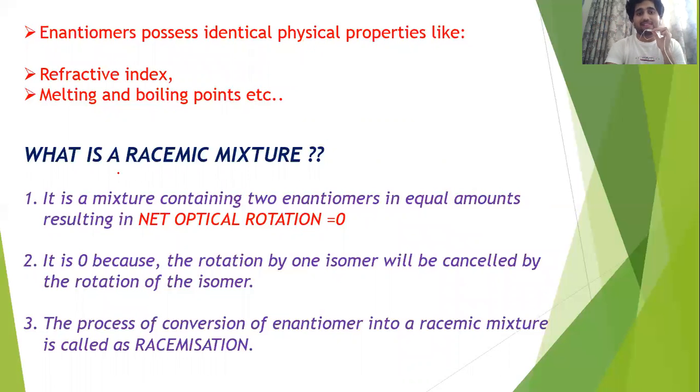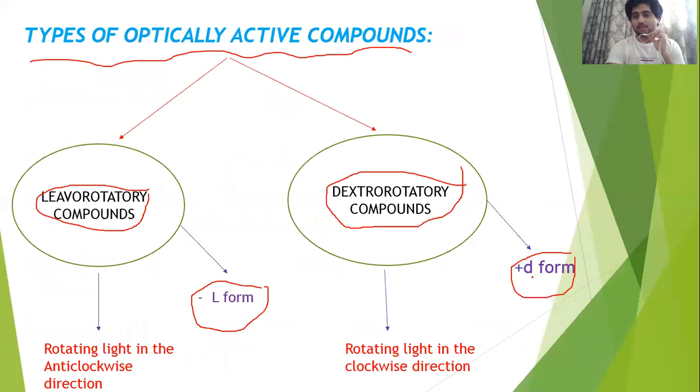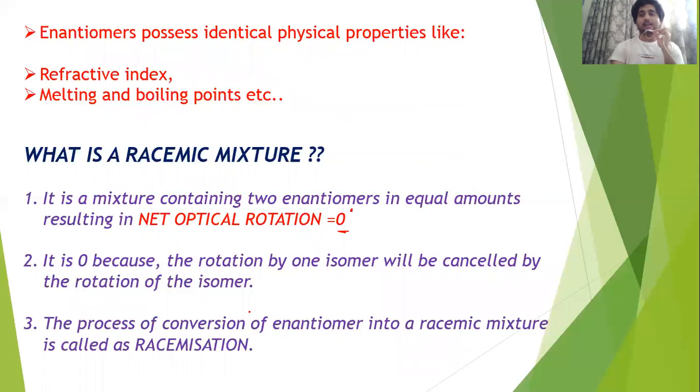Next, what is a racemic mixture? It is a mixture containing two enantiomers in equal amounts, resulting in net optical rotation equal to 0 degrees. For example, the dextro is always plus, and the levo is always minus, I told you. Let's say the angle with which the dextro rotated the plane polarized light was plus 10 degrees, and the levo rotated it by minus 10. So total क्या होगा? Plus 10 minus 10 cancel, giving you 0 as the answer.